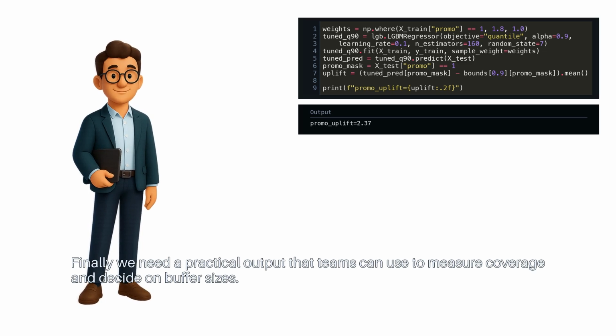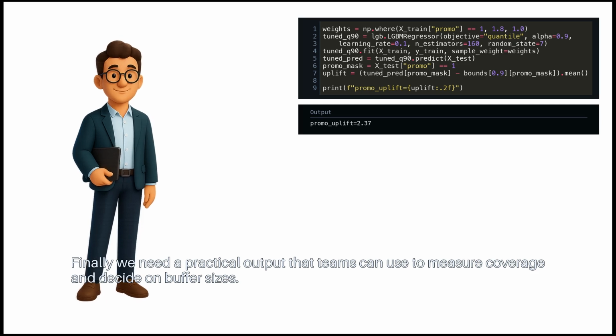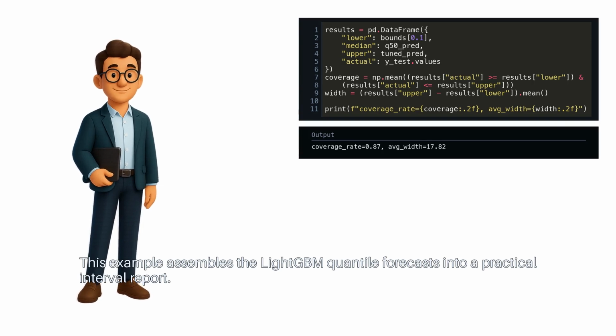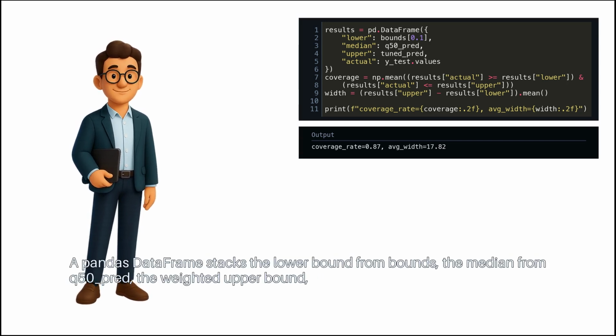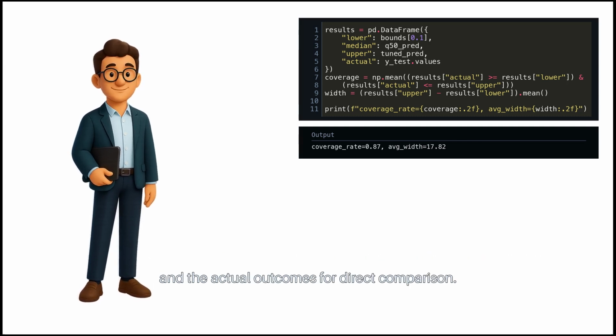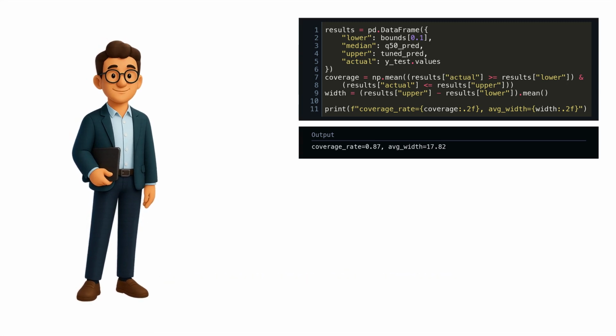Finally, we need a practical output that teams can use to measure coverage and decide on buffer sizes. This example assembles the LightGBM quantile forecasts into a practical interval report. A pandas data frame stacks the lower bound from bounds, the median from q50_pred, the weighted upper bound, and the actual outcomes for direct comparison.